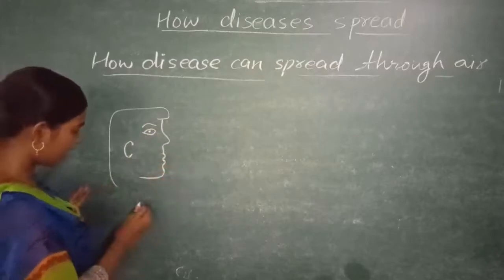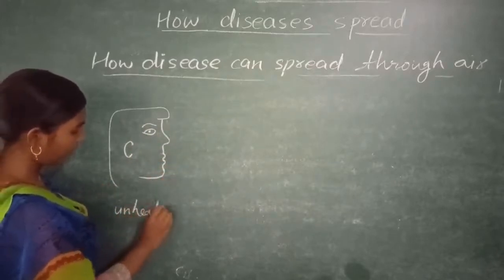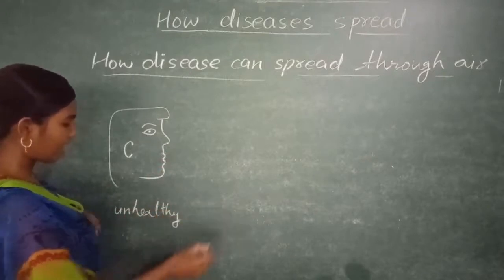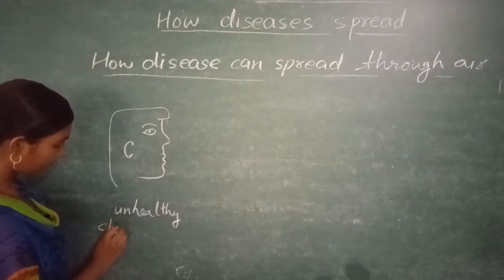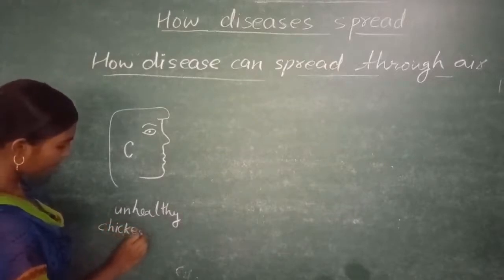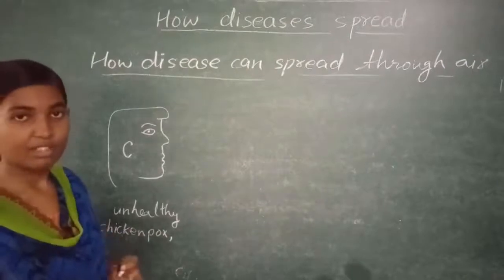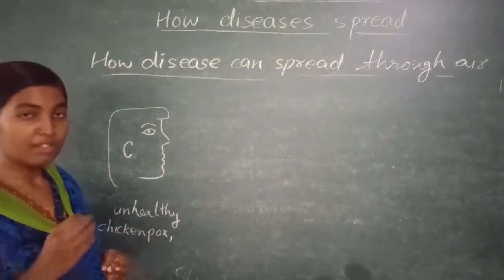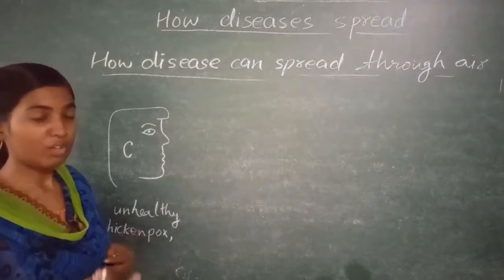Now suppose this is an unhealthy person who is having a disease like chicken pox, measles, tuberculosis. These are all diseases which spread through contact.